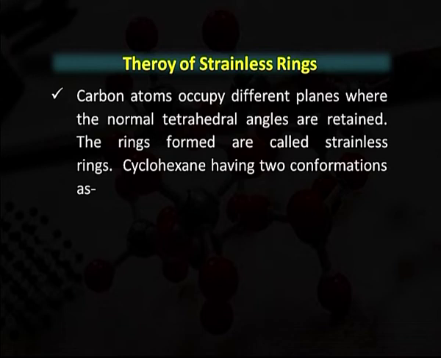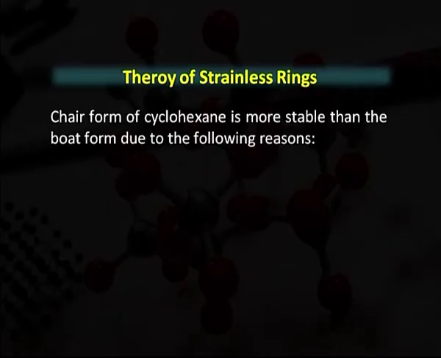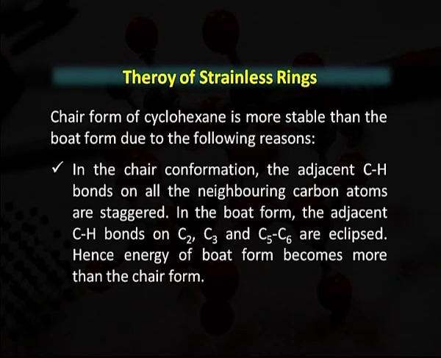Cyclohexane has two conformations, the chair form and the boat form. Both these forms are without any angle strain, hence they are strainless rings. The chair form of cyclohexane is more stable than the boat form for the following reasons. In the chair conformation, the adjacent carbon-hydrogen bonds on all the neighboring carbon atoms are staggered. In the boat form, the adjacent carbon-hydrogen bonds on carbon 2 and carbon 3, and on carbon 5 and carbon 6, are eclipsed. Hence, the energy of the boat form is more than the chair form.